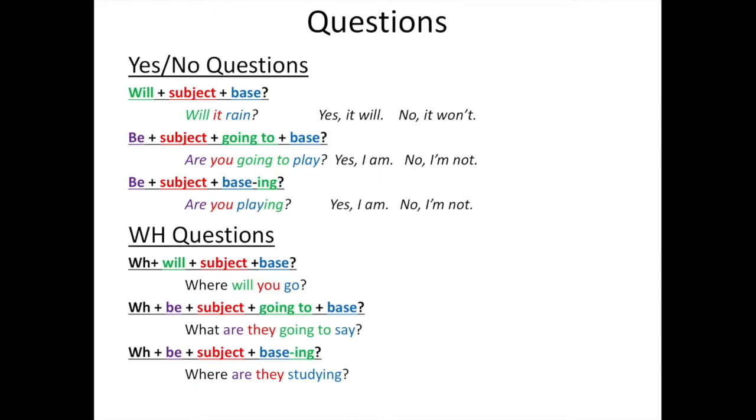For questions with be going to, we start with the WH question word, then the be verb, subject, going to, and then the base verb. For example, what are they going to say?